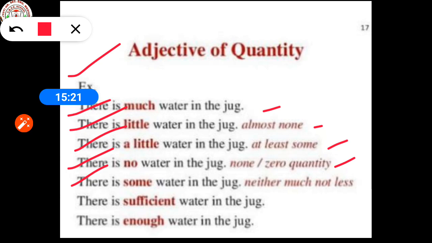There is some water in the jug, neither much nor less. There is sufficient water in the jug. There is enough water in the jug. So, adjectives of quantity always indicate the amount or estimated amount of the noun or pronoun in the sentence.